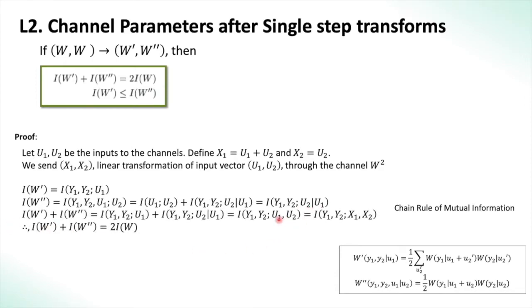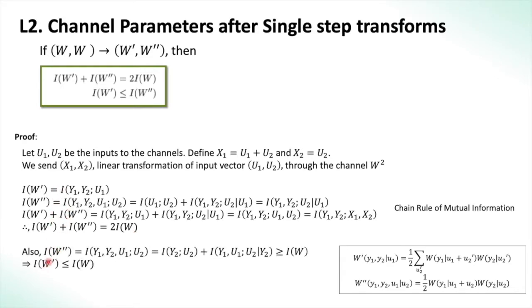Now if we sum both of them using the chain rule of mutual information, we can rewrite this as I of y1, y2 and u1, u2, the mutual information between these two vectors. Since x is completely determined when u is known, we can rewrite this as I of y1, y2, x1, x2. We know what this is: it's just the capacity of the channel W squared, which is equal to 2 I of W. Therefore, I of W prime plus I of W double prime is equal to 2 I of W, or the mean of the capacities of the channels W prime and W double prime is equal to the capacity of W. Hence, the capacity after the transformation is conserved in some sense.